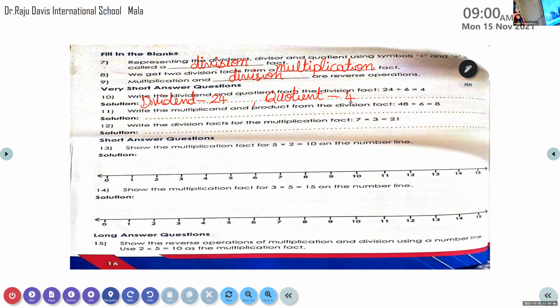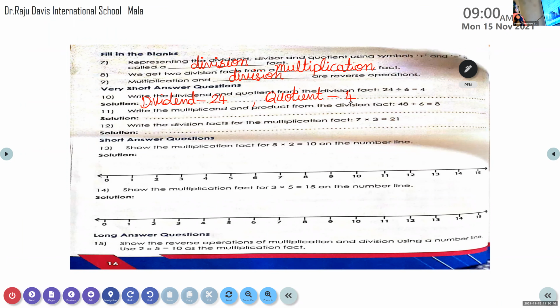Suhana. Ma'am, yes. Form two division facts from there, dear. 21 divided by 7 is equal to 3. Good.